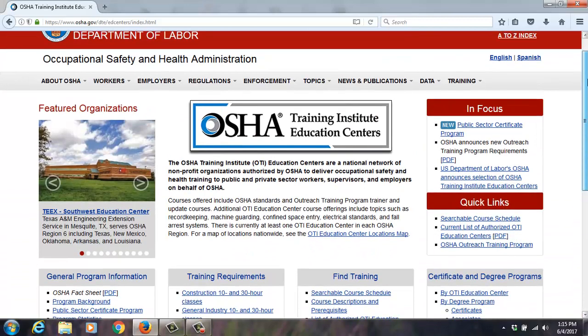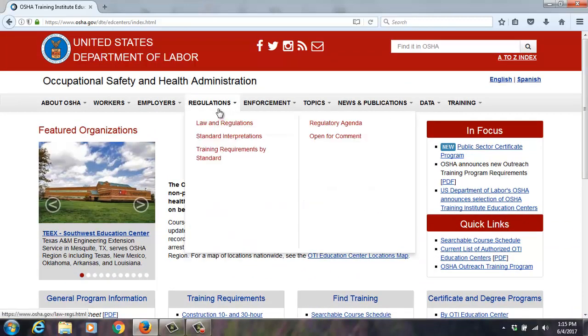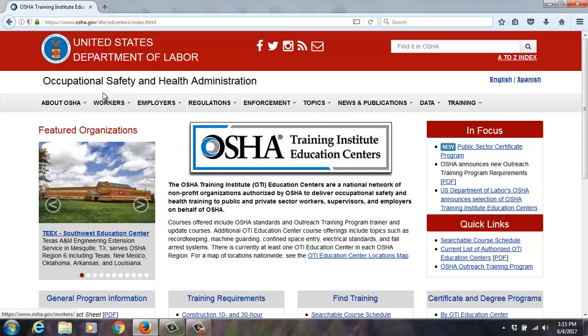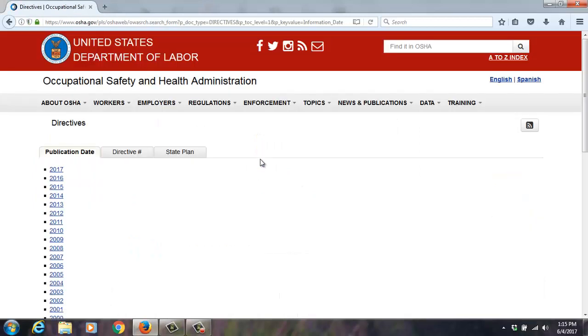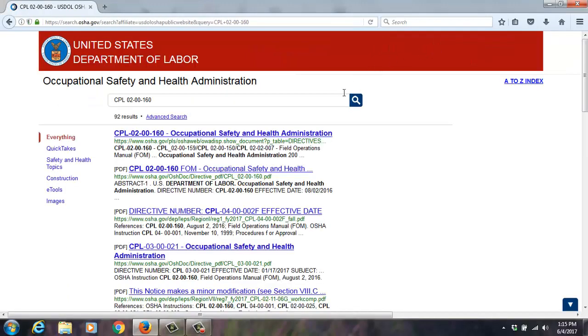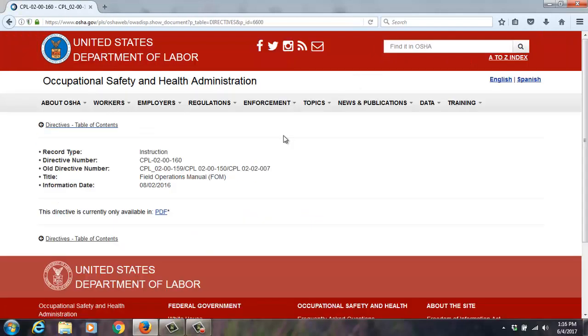The last things I want to point out, and I believe under regulations, are directives. There's 3 or 4 things that I'd like to point out. Now you can find them here, but I'm going to try to show you an easier way. These are compliance, administration, and technical directives. CPL is a compliance directive, and CPL 02-00-160, or you could just search Field Operations Manual, is an excellent tool if you're becoming a little bit more experienced in the safety field.